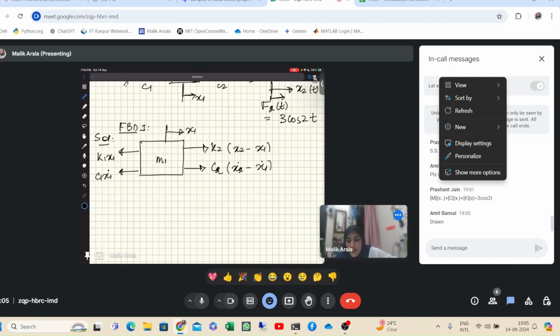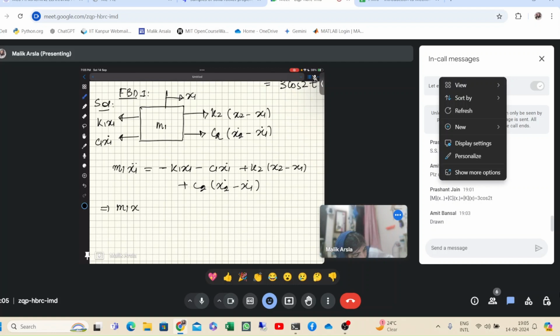Now when I write the governing equation for it, it will be m1 x1 double dot equal to what? Minus k1 x1 minus c1 x1 dot plus k2 into (x2 minus x1) plus c2 into (x2 dot minus x1 dot).